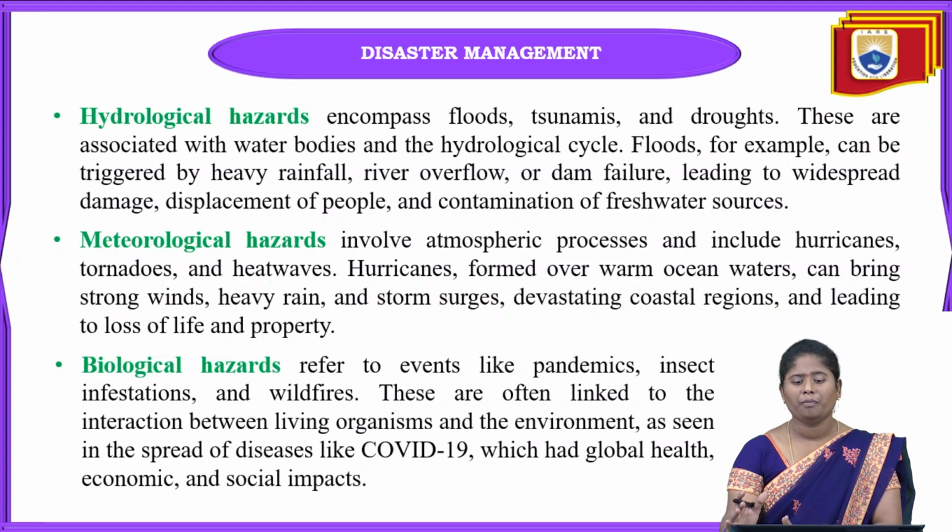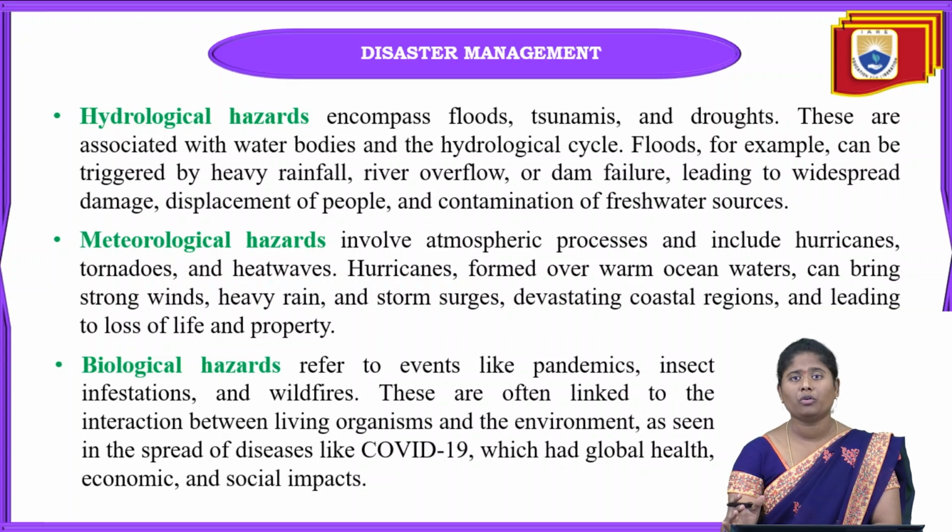Why? Because when this type of hazard occurs, it will first of all damage human lives, and there will be so much loss of property and life, whether it may be humans or animals.